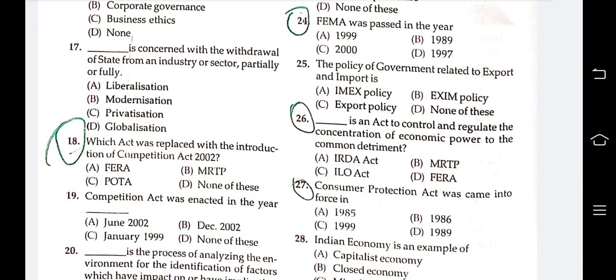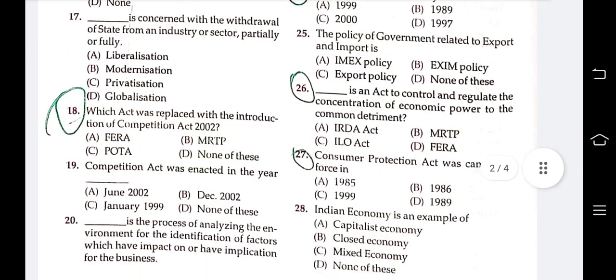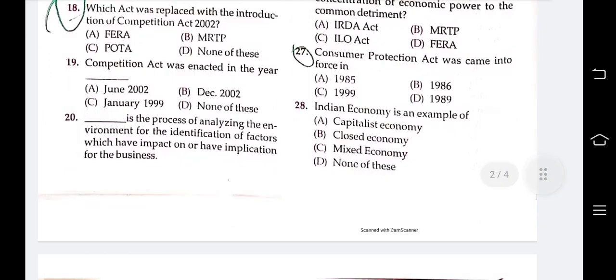The Competition Act was enacted in the year dash: June 2002, January 1919, December 2002, none of these. This is a previous question also. Answer is December 2002.